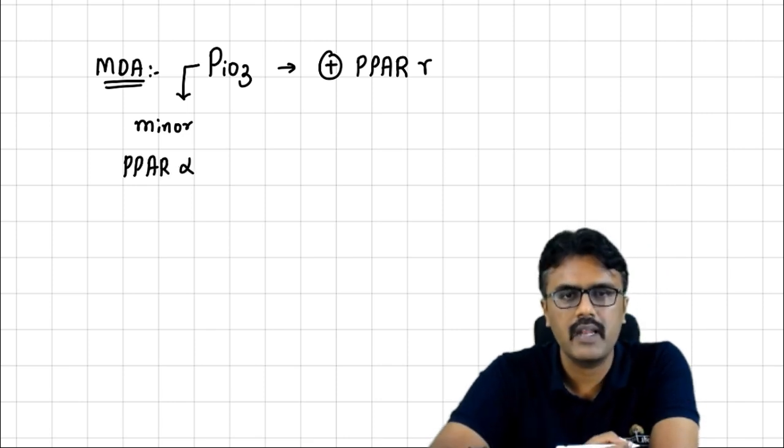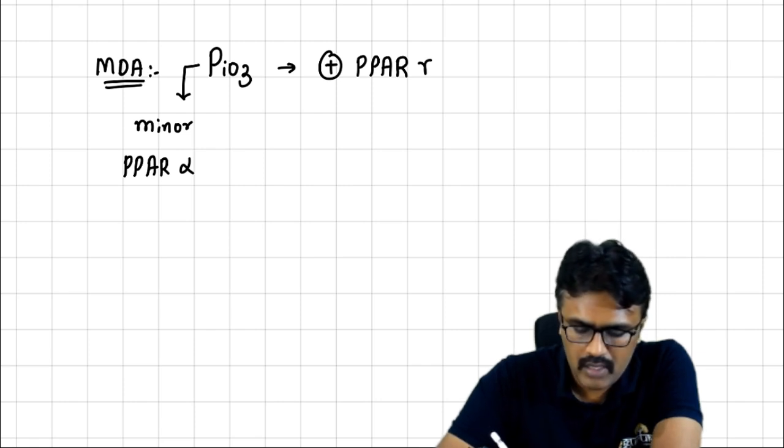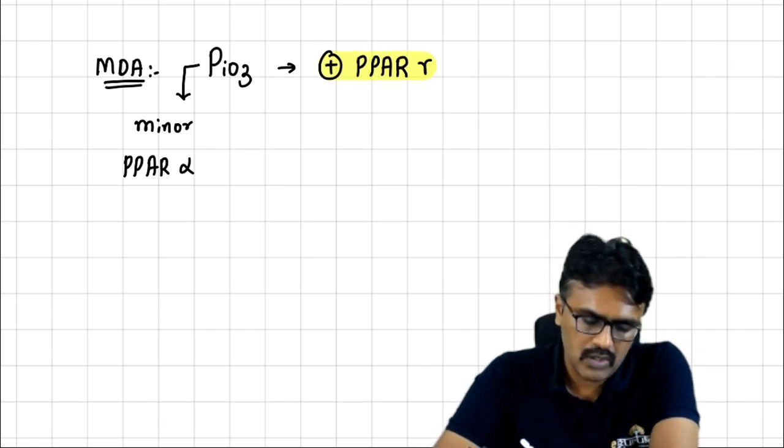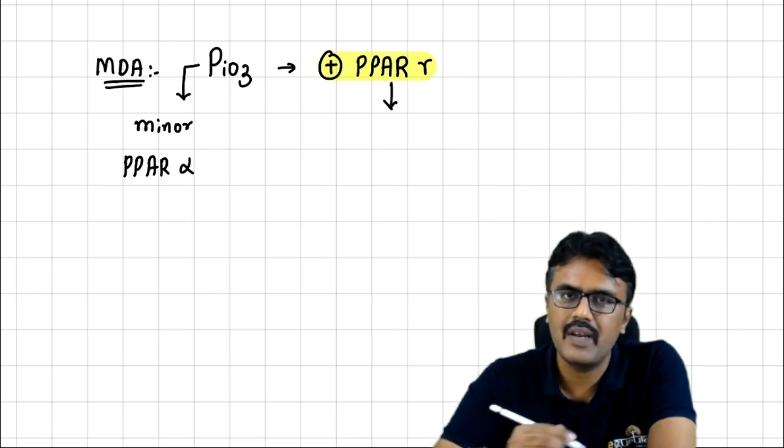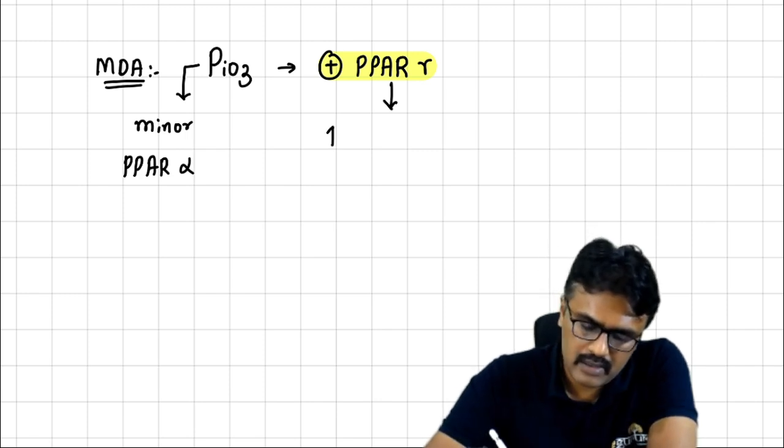It is very much minor. The major action is on PPAR gamma. You know that PPAR gamma is a nuclear receptor, and when it is stimulated, it increases the